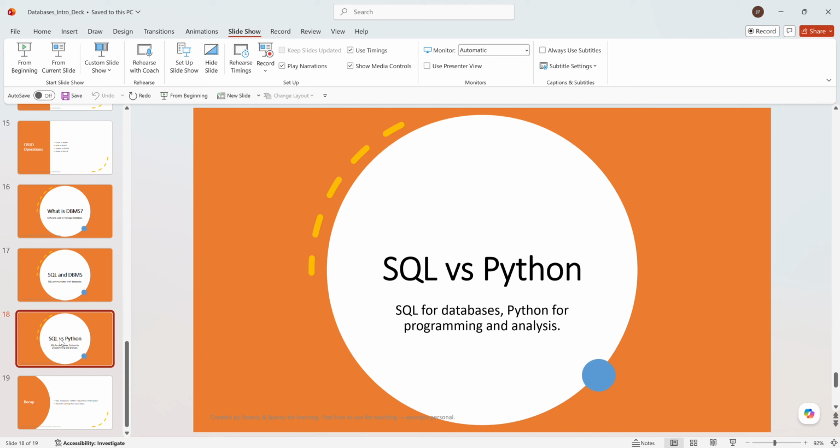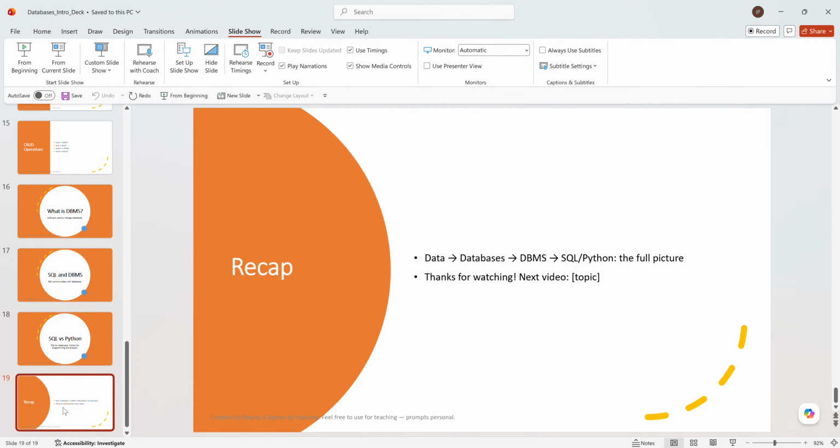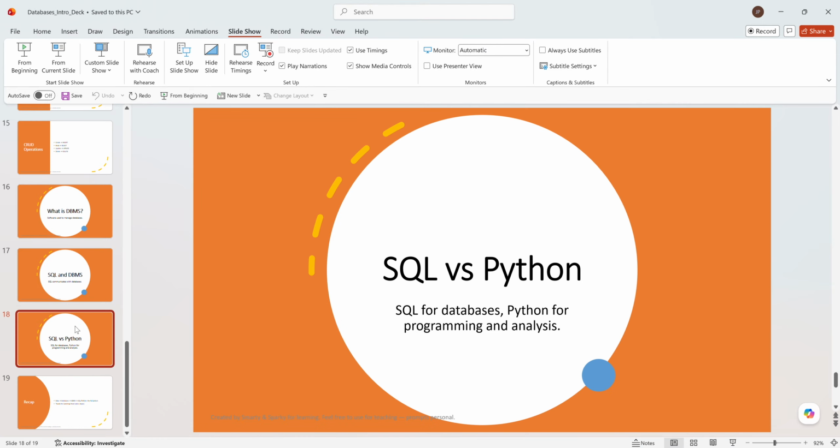Now, most of the time the comparison is SQL versus Python. SQL is used for databases, whereas Python is used for programming and analysis as well. In Python we need a platform to write the code, such as a Jupyter notebook or Google Colab.